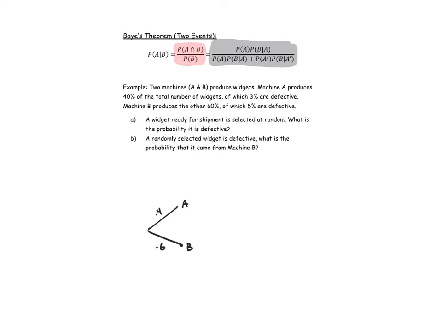Okay, 3% of machine A's widgets are defective. So these would be the defective widgets coming from machine A. That means non-defective, or functional, operational widgets would be 97% that come out of machine A. Machine B, 5% are defective and 95% are operational.